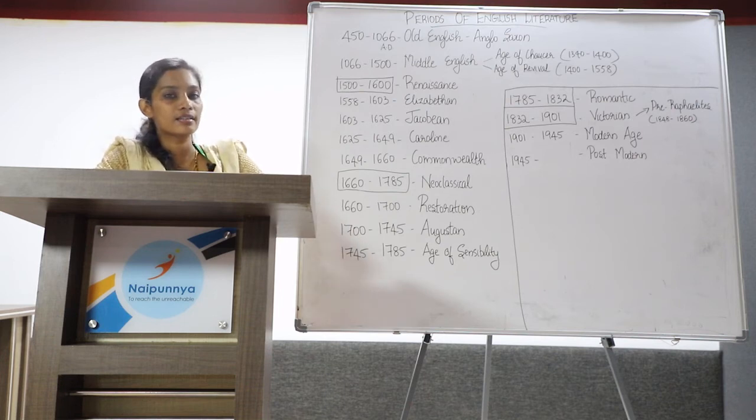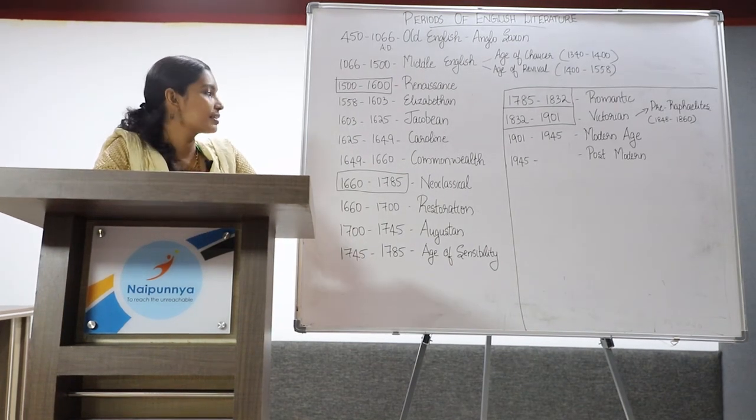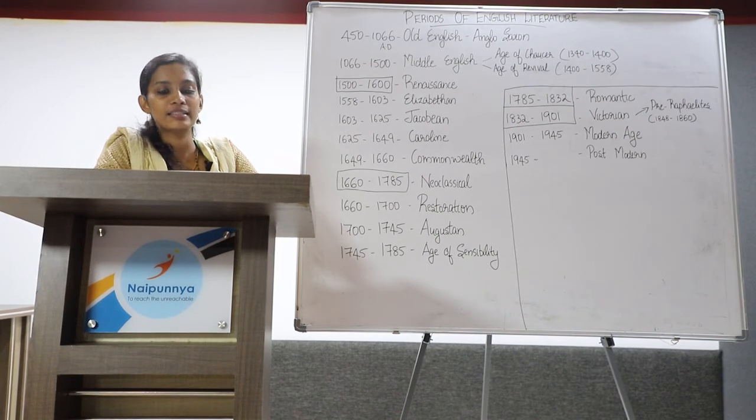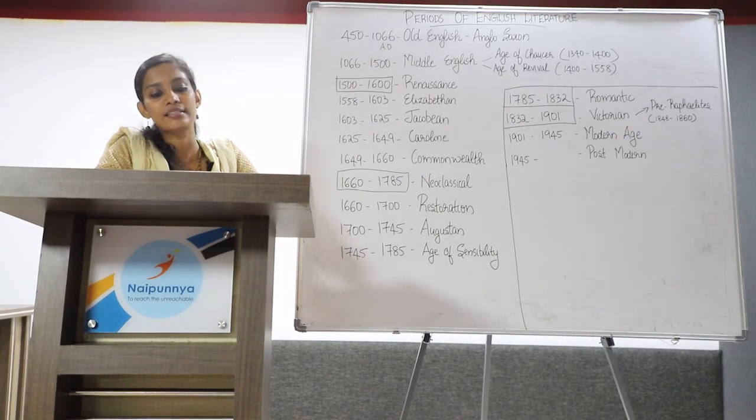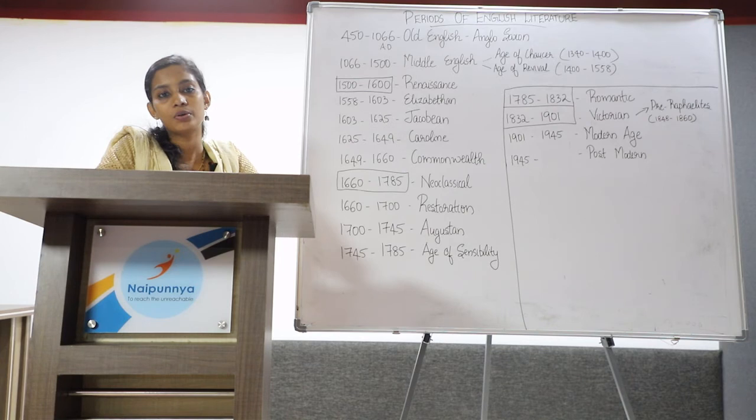1649 to 1660 is regarded as a Commonwealth period. King Charles I and the Parliament of England waged war against them, and we are moving on to Civil War and the Commonwealth, which extends from 1640 to 1660. Civil War took place between Charles I and the Parliament of England. Oliver Cromwell, the Puritan, was the leader of the Parliament.